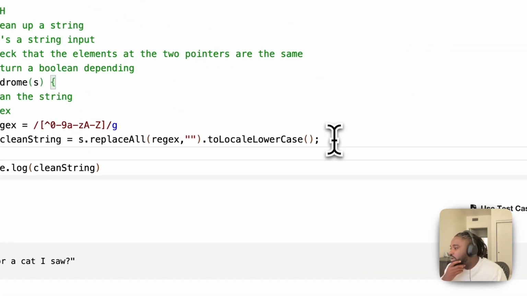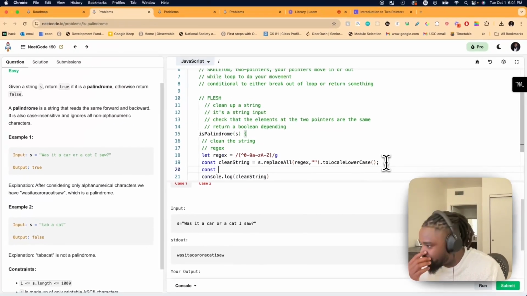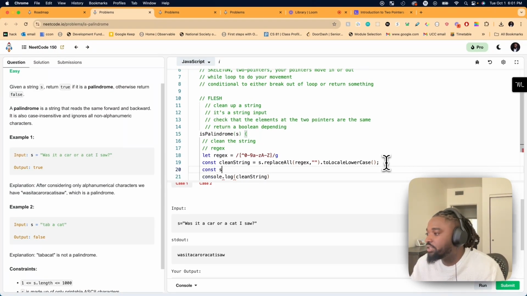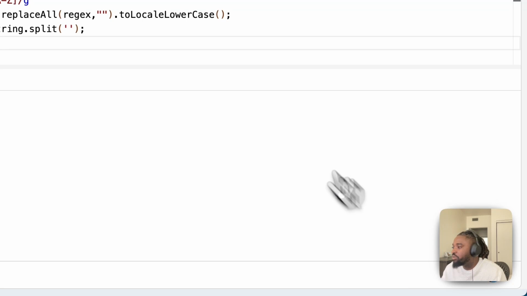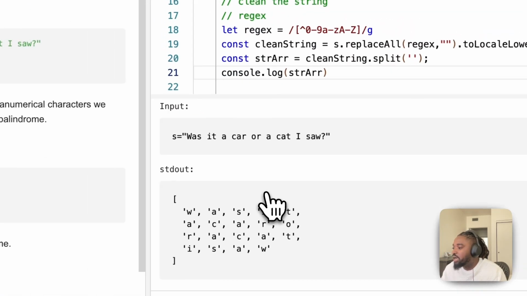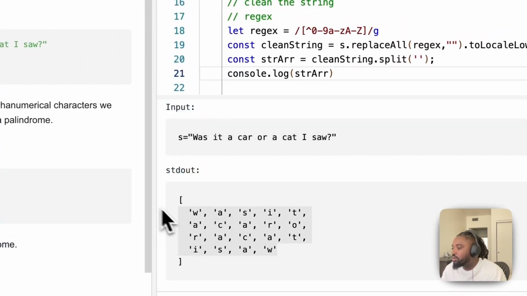Because it's a string, we want it to be an array. So let's say string array equals clean string dot split, and we split it on an empty string, and this will create the string array that we want. I like to test my things as I go so that I know the assumptions I'm making are correct. So you see how now it's exactly how we want it.